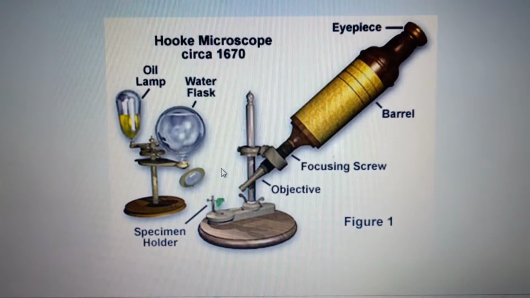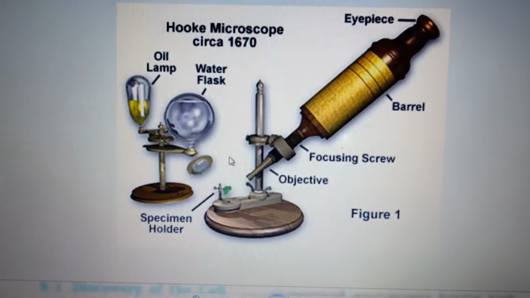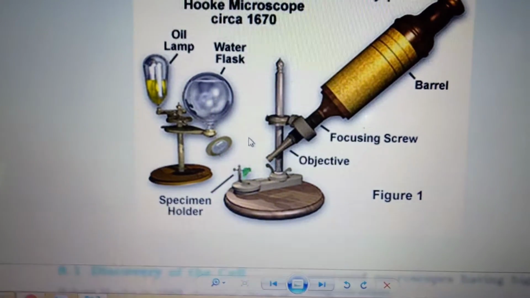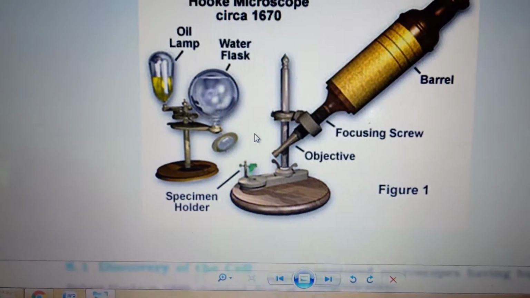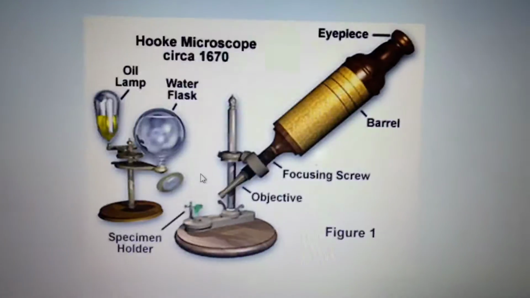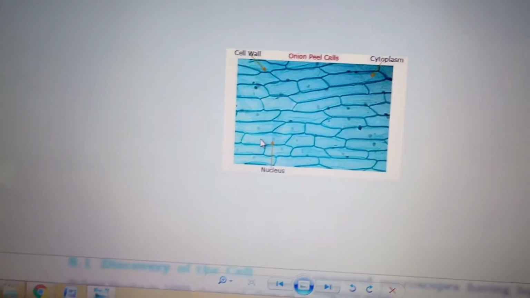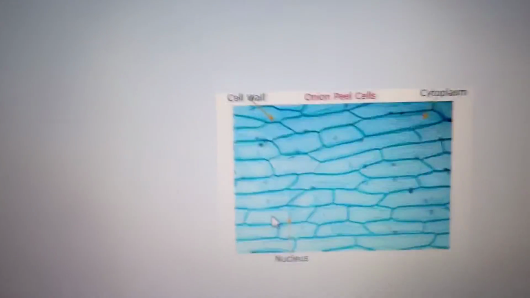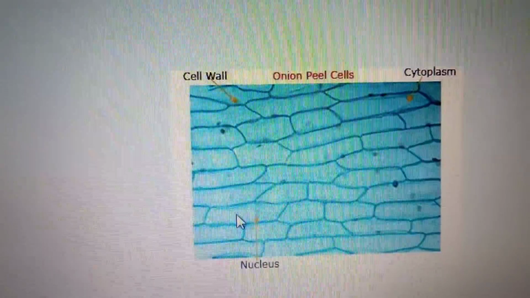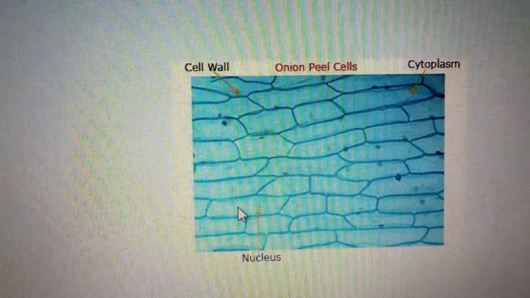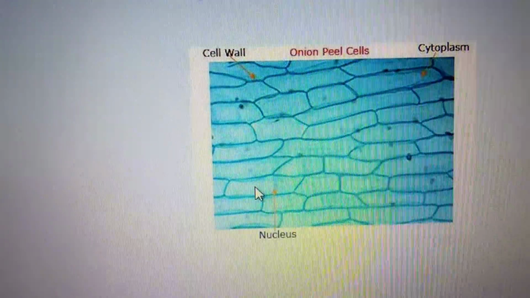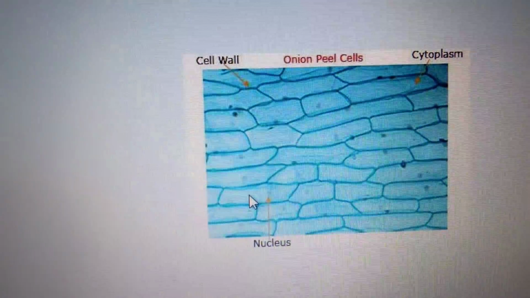And I said it is a dead cell. Cells of living organisms could be observed only after the discovery of improved microscopes. This is actually onion peel cells. If you take a thin slice of an onion peel and observe it under the microscope, you will be able to see the cells.